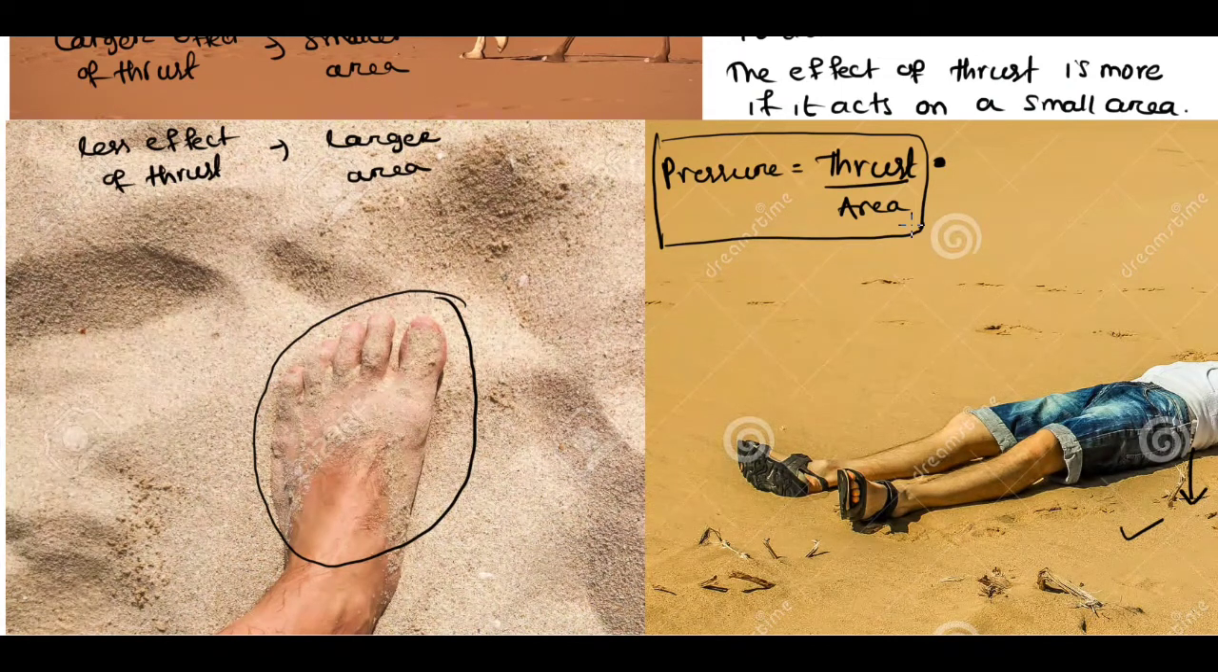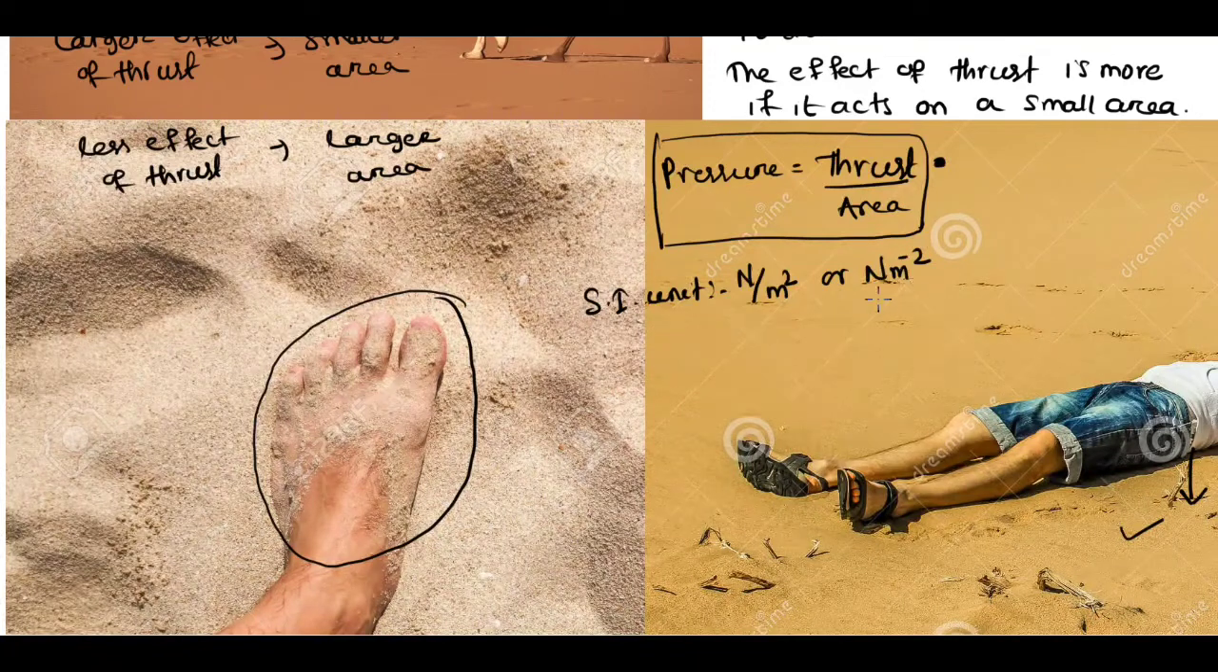Is that clear? Now tell me what should be the SI unit of pressure. Pressure is equal to thrust by area, and thrust is one kind of force. To measure force we use the unit Newton, and for area we use meter square. So Newton per meter square, or Newton meter power -2, is the SI unit of pressure.